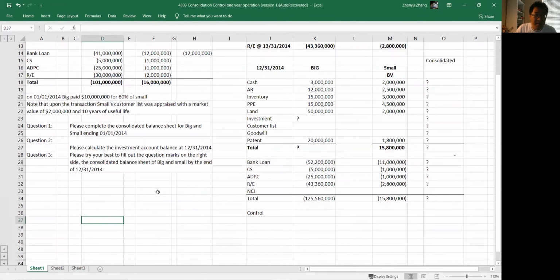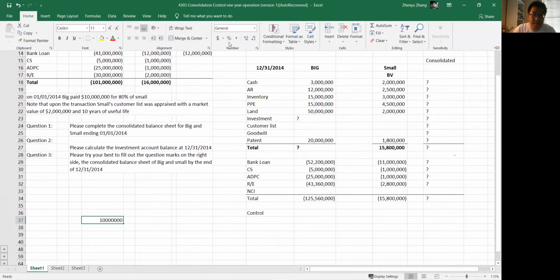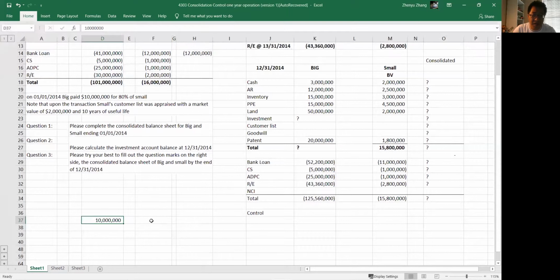We know Big paid 10 million for 80% of Small. If you are willing to pay 10 million for 80% of something, that means the total package from your perspective is worth 12,500,000, which is 10 million divided by 80%.